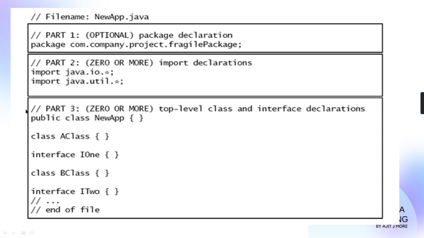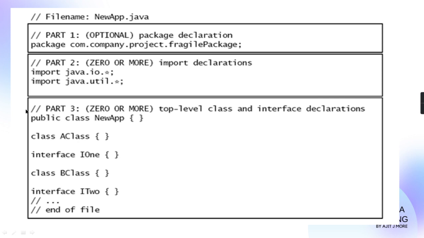Get it? Now you may have a doubt like when to use that package statement, when to use import. Always remember, when you want to distribute your work to others, getting? If you have created your work and now you want to give to others so that others can use it in their development, reusability you want to do.